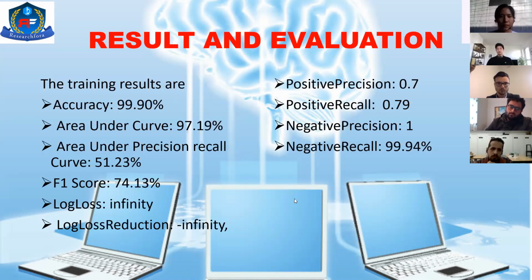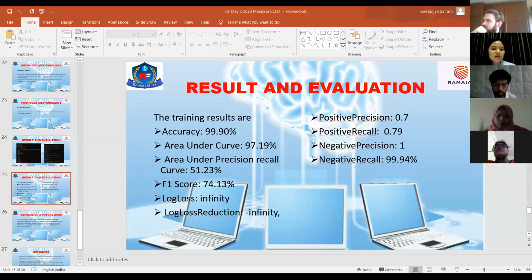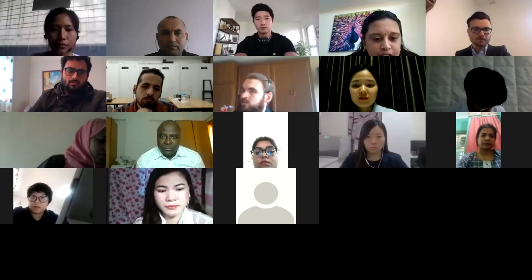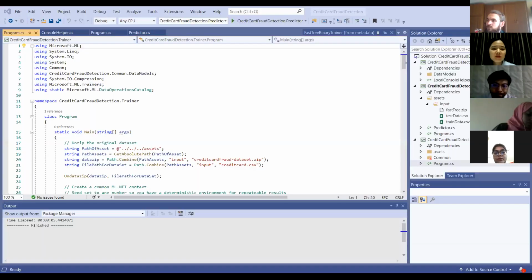Just give me a minute, let me see if I can present this very quickly. I'll show you the code as well. Can you see the code? Are you all able to see my screen? Please share the screen. Not able to see. Okay, let me share it now. Can you please see the screen now? Yes, now it's visible.